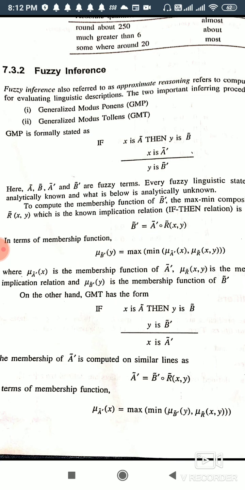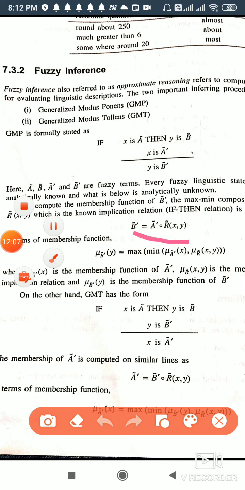So it can be found with the help of this relation. That is, we can find not B with the help of this. We are ultimately getting not B. So how will we get this not B? Not B will be equal to the dot product of these two. Now how will we find the dot product? Dot product is max min composition, that I have already given to you in the PDF as well as the video on dot product. Now the dot product of these two statements gives us the GMP.